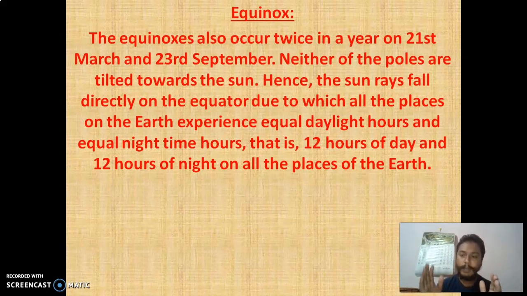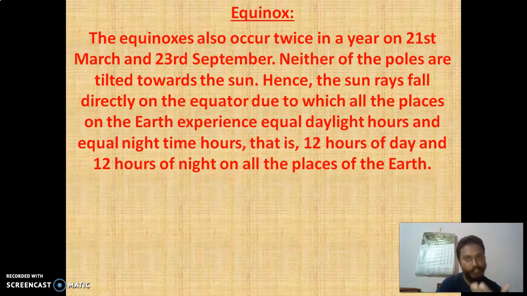So during the equinox, what happens? The sun's rays fall directly on the equator, because when the earth is rotating, the axis doesn't get tilted, and then again it gets tilted and comes this side. Because it is less tilted, the equator receives direct sunlight, and the earth receives equal daylight hours, that is, equal hours of day and equal hours of night: 12 hours of day, 12 hours of night.